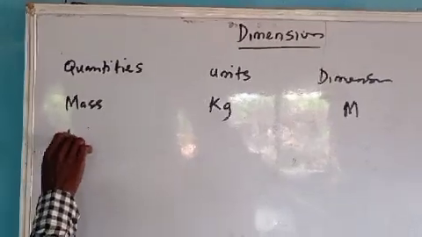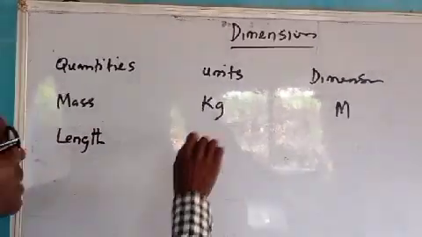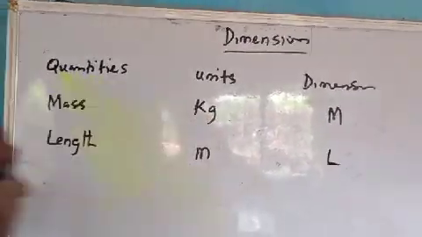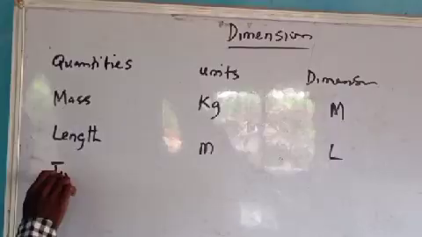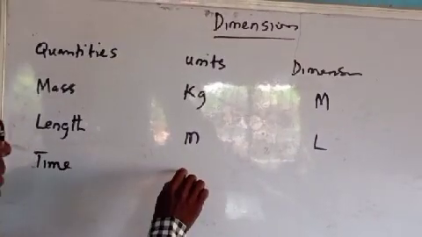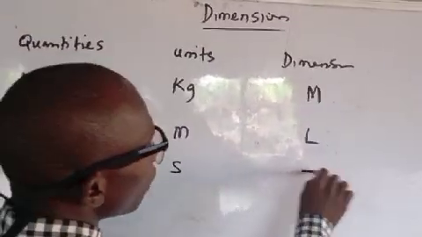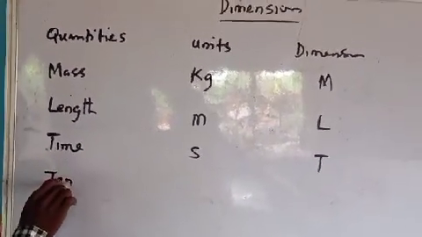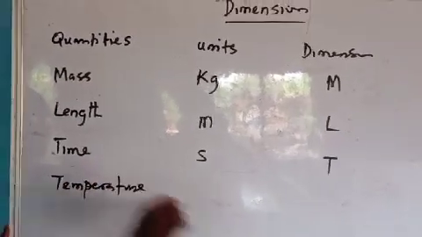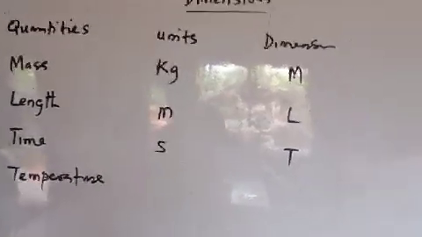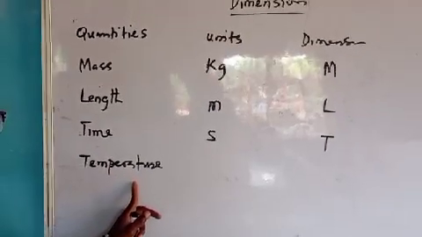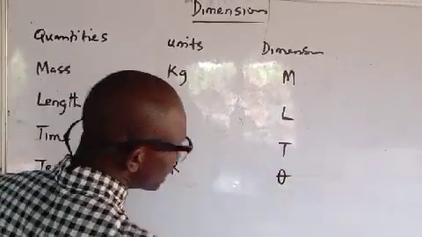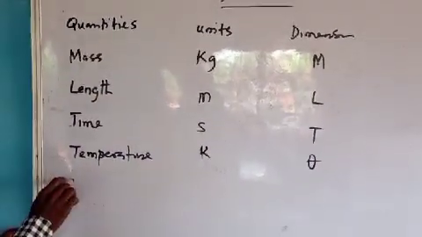Now, when we talk about length, we know it's in meter, and the dimension, we use L, capital letter. When we talk about time, we talk about second, S, and here we use T. When we talk about temperature, temperature is in Kelvin, and the dimension is theta.